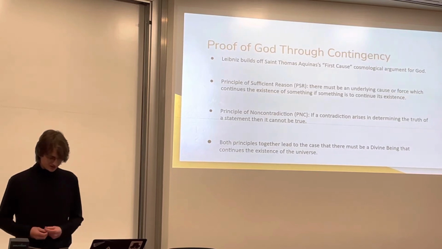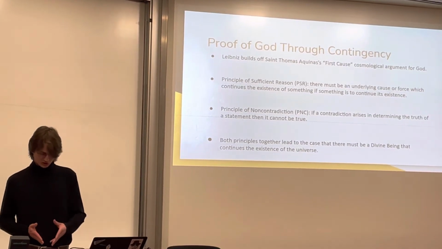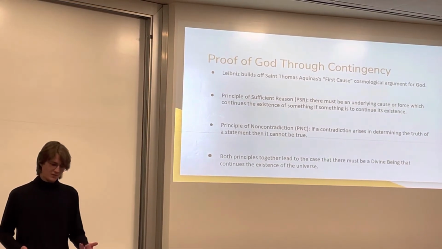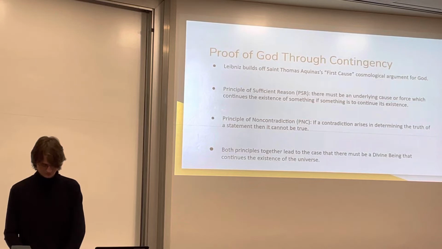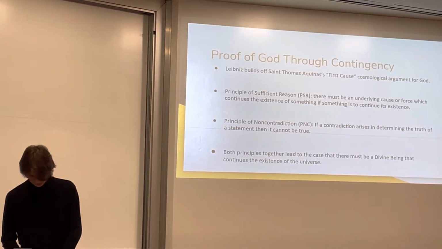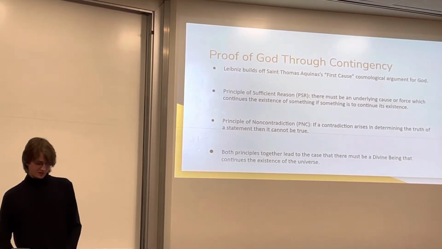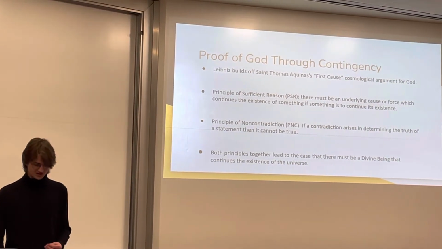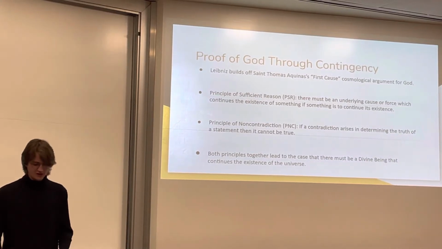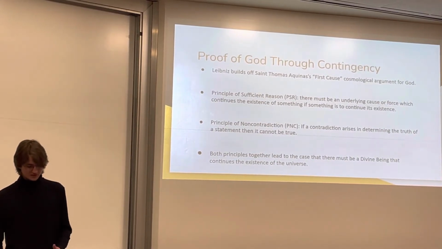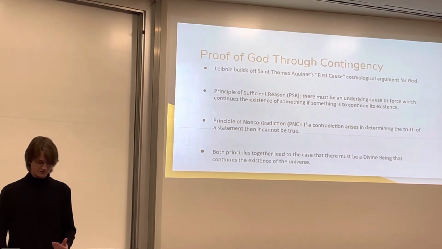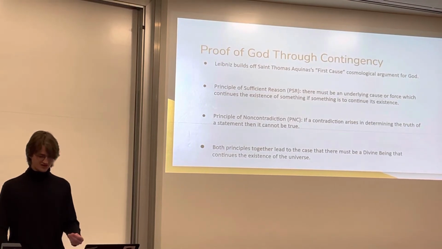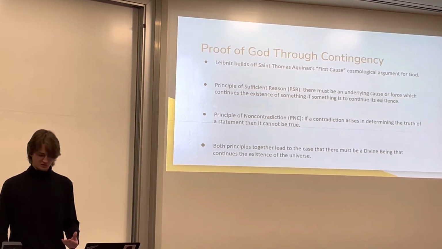The PNC states that if a contradiction arises in determining the truth of a statement, then the statement cannot be true. In formal terms, there cannot be X and non-X at the same time. From the PSR, there must be an underlying explanation for continued existence. From the PNC, there also cannot not be a God if there is a necessity for a metaphysical being to ground the continued existence of the universe. Therefore, the universe must have something outside itself which grounds its continued existence. For Leibniz, this was the Christian God.